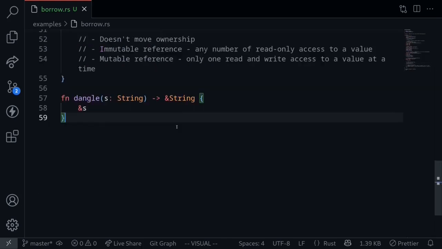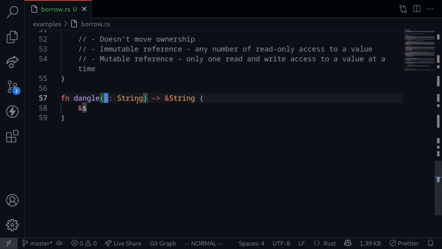Another example of a reference outliving the value is having a function that takes in string s and then trying to return the reference to the string s. When this function is called, the ownership of string s moves inside the function. When the function is done executing, this string s will be dropped. However, here we're returning a reference to a string. Therefore, we're returning a reference, but the value has already been dropped. Hence, this is an example of a reference outliving the value.